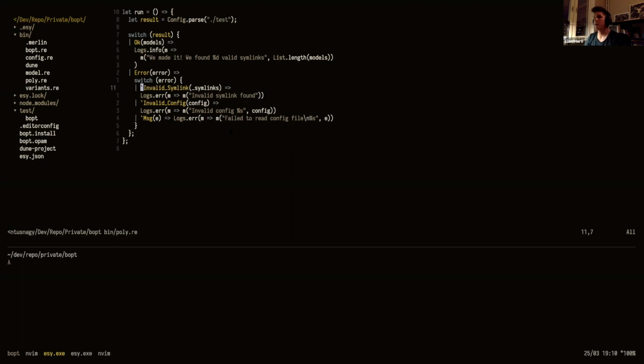Then we can report back to our user, okay, so we got the invalid symlink. Okay, invalid symlink found, or the config is invalid. And then we can print the config, or we get the message, which is when we read it from the file system. They will say failed to read config file. So it's really convenient because the compiler can help us pinpoint the correct error and force us to handle all the errors. And we don't need to define the types. We can just shove in a polymorphic variant.